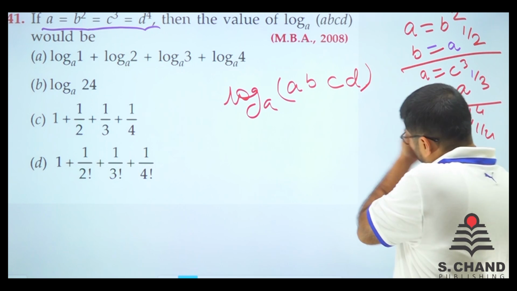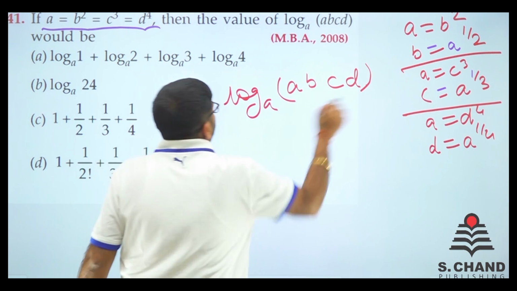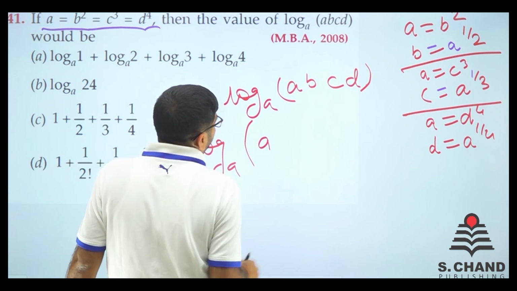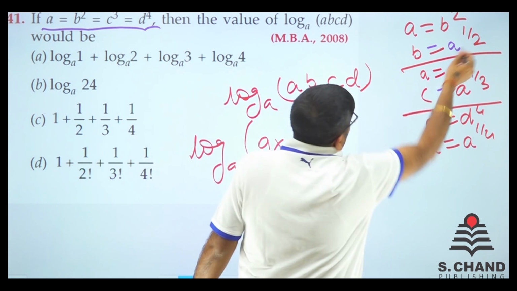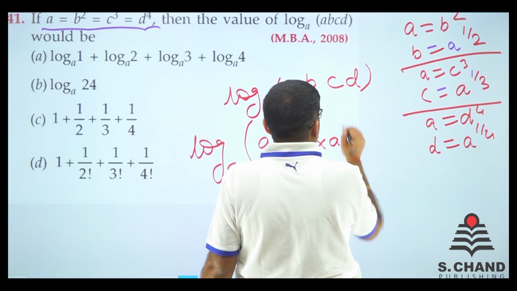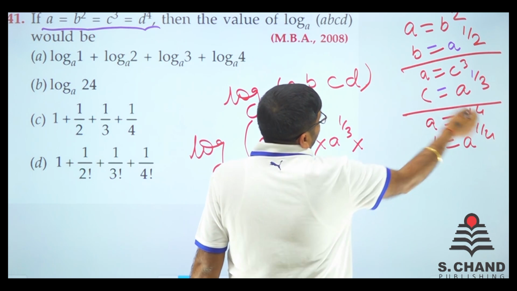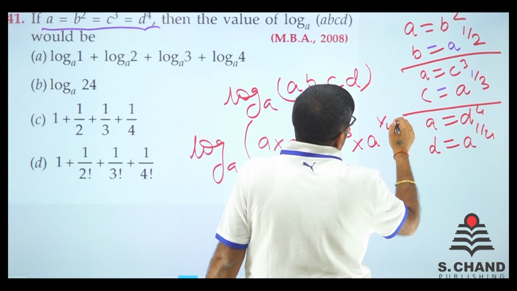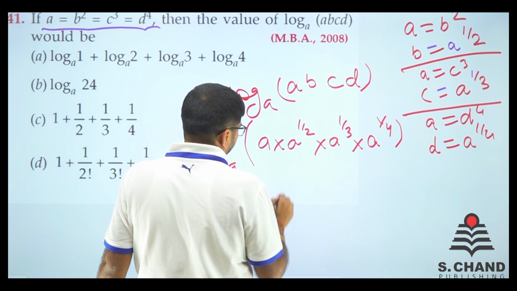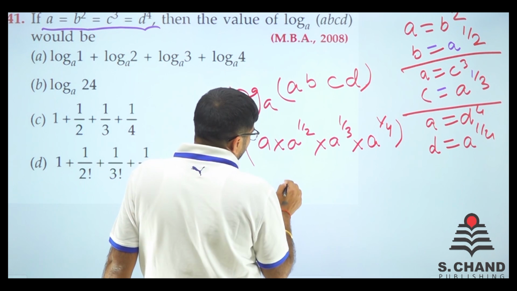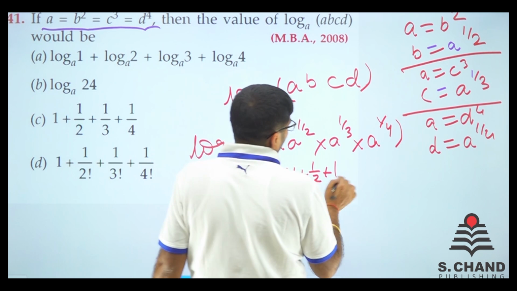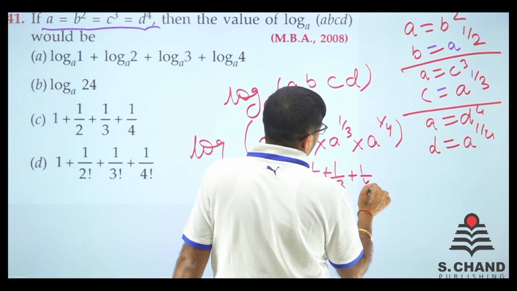Now I write log of A into B. B is what? A to the 1 by 2. C is A to the 1 by 3. D is A to the 1 by 4, right? So it is log A with a power of 1 plus 1 by 2 plus 1 by 3 plus 1 by 4.